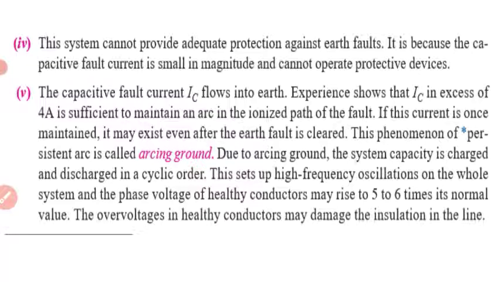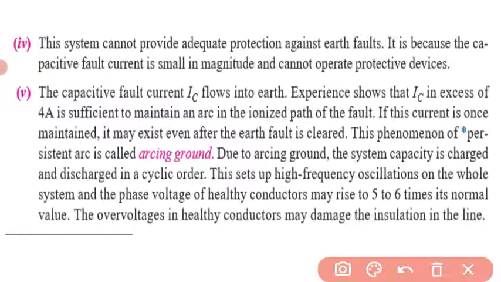So what happens in arcing ground? The capacitive fault current IC flows into earth. I repeat, the IC flows into the earth. Experience shows that IC in excess of 4 amps is sufficient to maintain an arc in the ionized path of the fault. If this current is once maintained, it may exist even after the earth fault is clear. This phenomenon of persistent arc is called arcing ground. Okay, so this phenomenon will be observed.